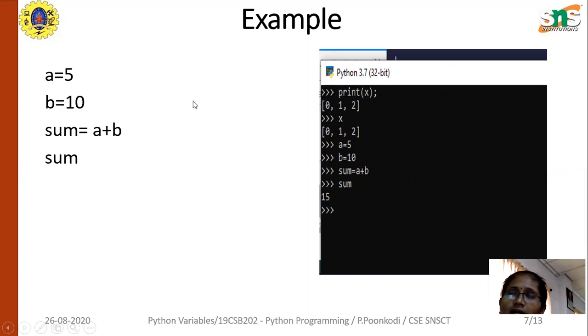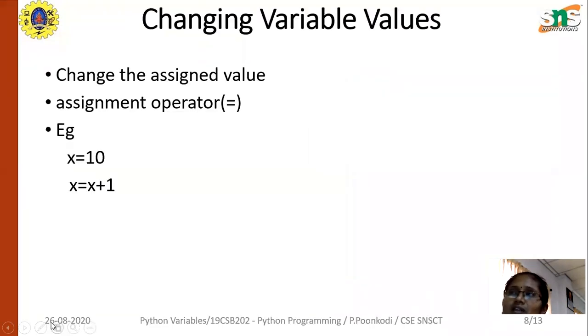The next topic is changing variable values. What does that mean? You can think of a variable as a bag to store books in, and these books can be replaced at any time. For that, you have to write a program like this. For example, if X is a bag, it contains 10 books. Along with this 10, you are going to add one more book.